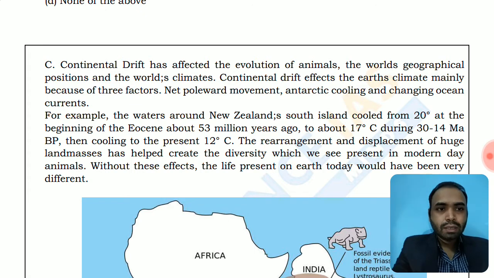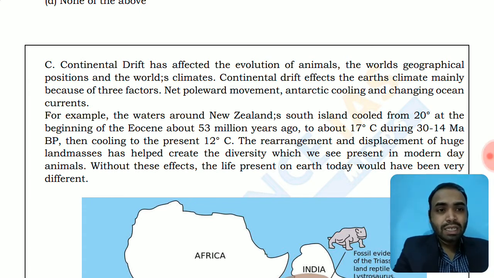Continental drift has affected the evolution of animals, the world's geographical positions, and the world's climate. Continental drift affects the Earth's climate mainly because of three factors. These factors are the net poleward movement of the continents, Antarctic cooling, and changing of ocean currents. Ocean current is one of the important characteristics in controlling the climate of the Earth. For example, the water around New Zealand's South Island cooled to 20 degrees at the beginning of Eocene about 53 million years ago to about 17 degrees during the 30 to 40 mbp,